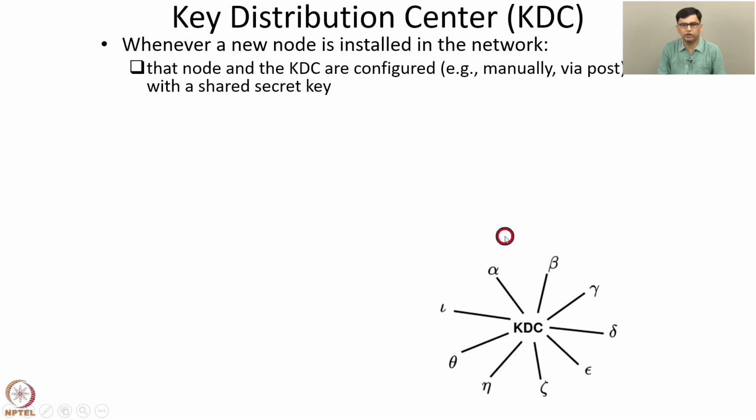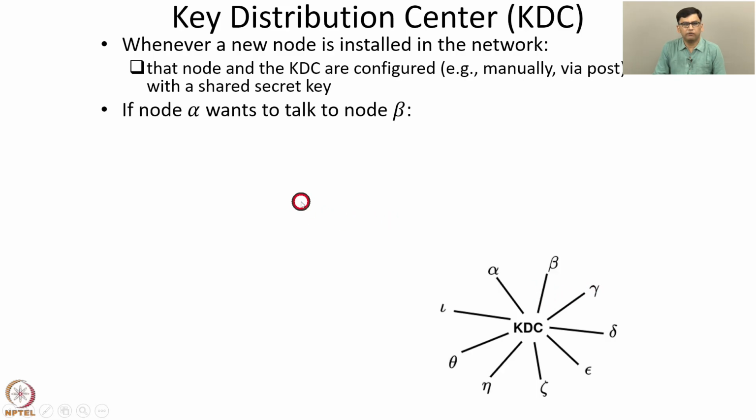This shows the KDC along with different nodes in the network. This is the first node in the network. It shares a secret key alpha with the KDC. This is another node in the network. It shares a secret key beta with the KDC. So, for example, only this node and the KDC know the secret alpha, only this node and the KDC know the secret beta, and so on and so forth. So, every node shares a secret key with the KDC.